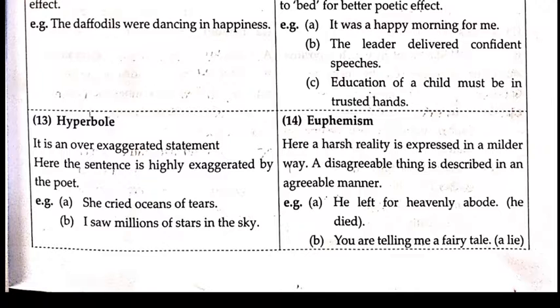So, extraordinary sentences are considered as hyperbole. Second one, I saw millions of stars in the sky. Rarely can we see so many stars in the sky at the same time. So this is also an extraordinary sentence, considering hyperbole as the figure of speech here in this sentence.